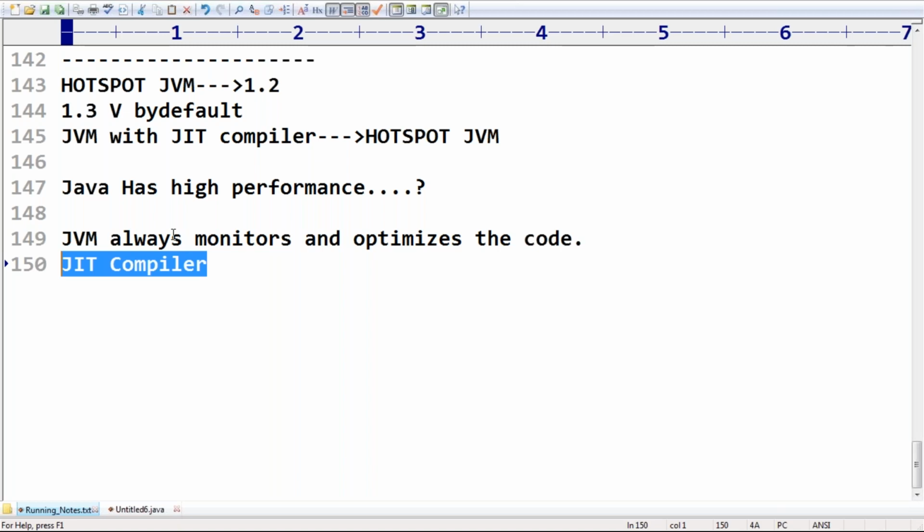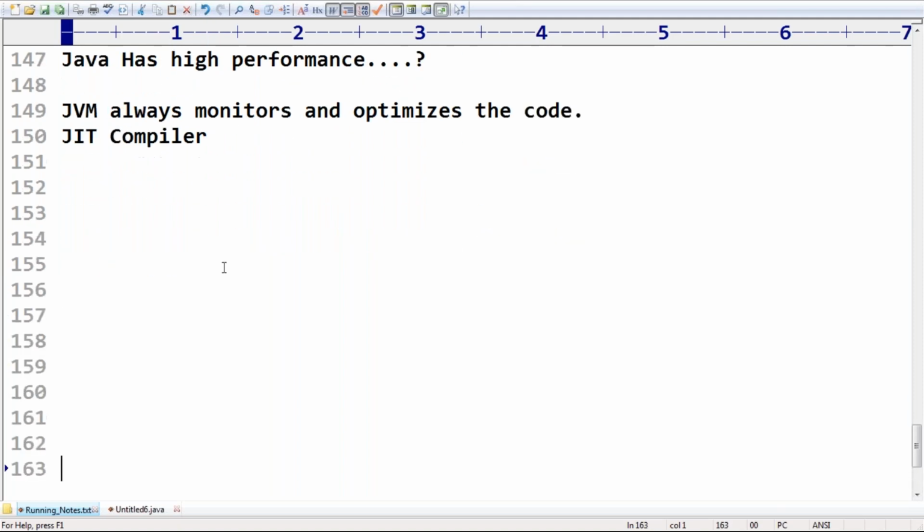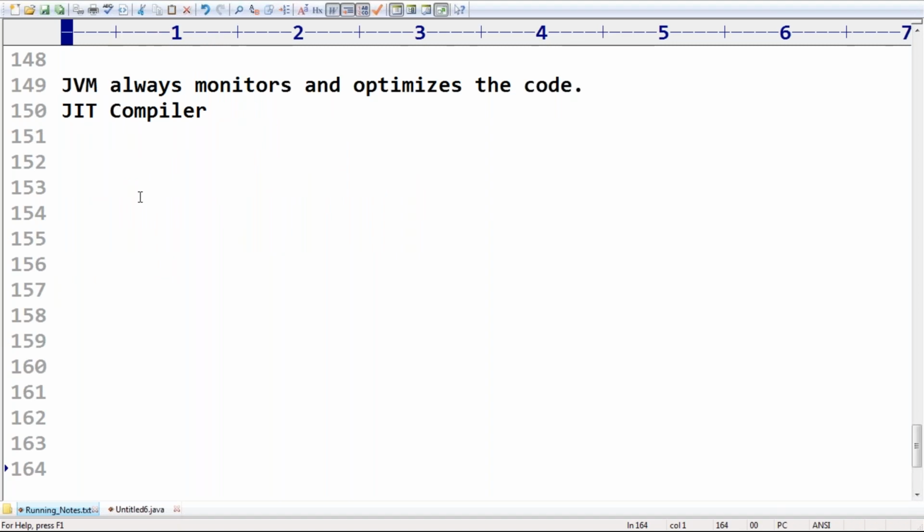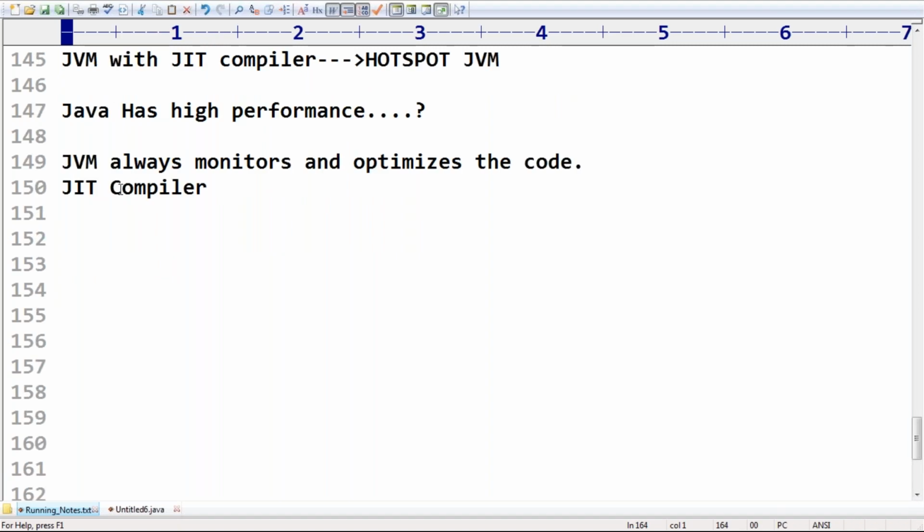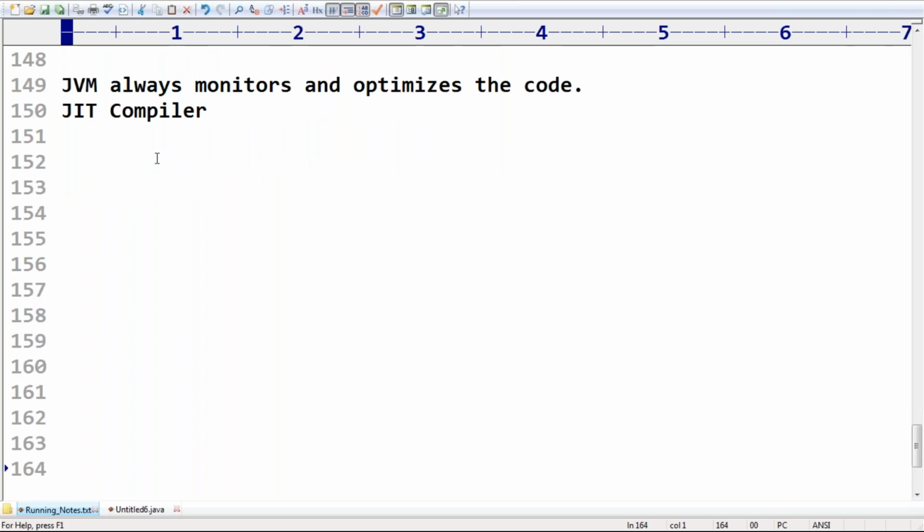But once the JIT compiler concept came, the total code will be translated directly. These two words are the most valuable words for the exam sake especially. I remember seeing somewhere in practice bits. So, why does Java have high performance? This internal thing you should compulsorily be aware of: the JVM always monitors and optimizes the code. Remember, right?